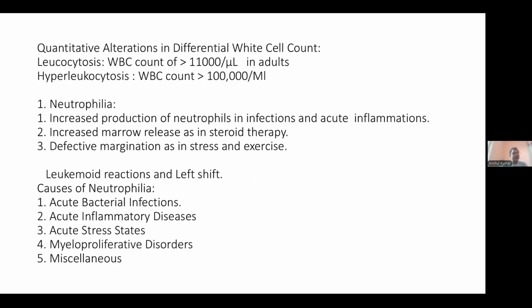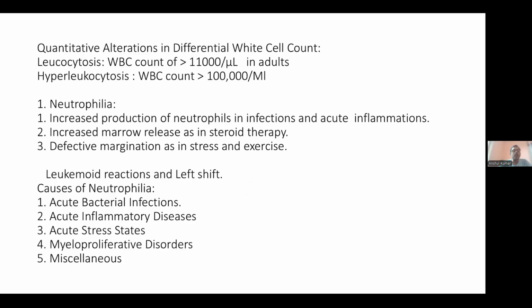Now, what happens if there is an individual increase in the different types of cells? An important point: as we know, the neutrophil is the main constituent, so mostly leukocytosis occurs with an increase in the absolute neutrophil count. But it is not necessarily only neutrophils. In some cases other cells like basophils, monocytes, eosinophils and lymphocytes may also increase, but in most cases the neutrophil count is raised.